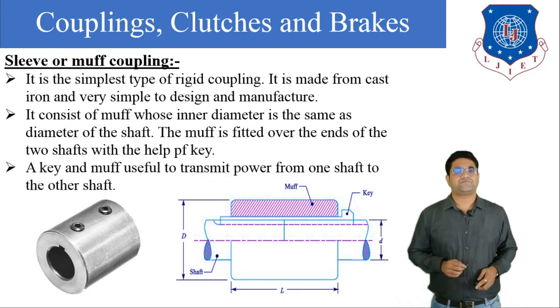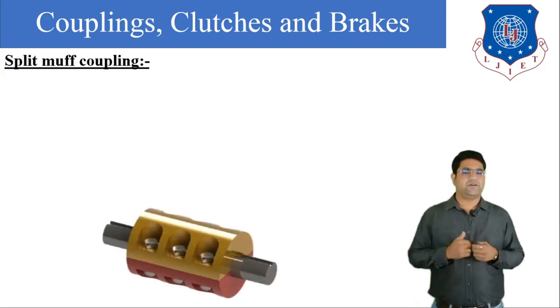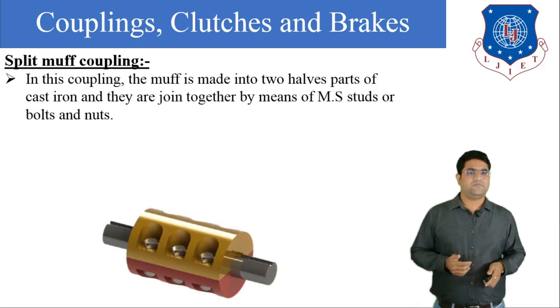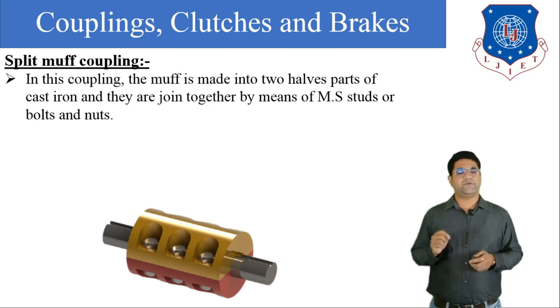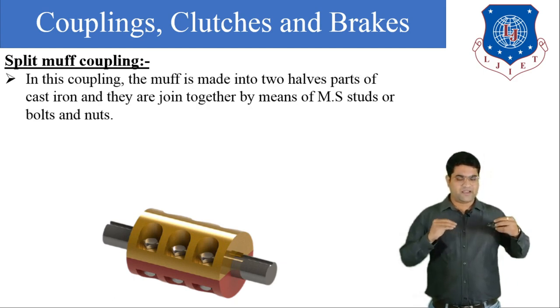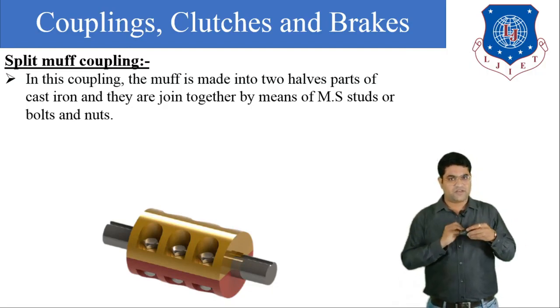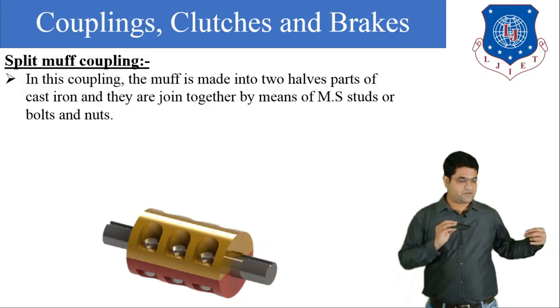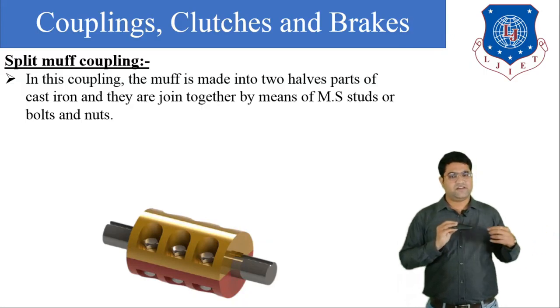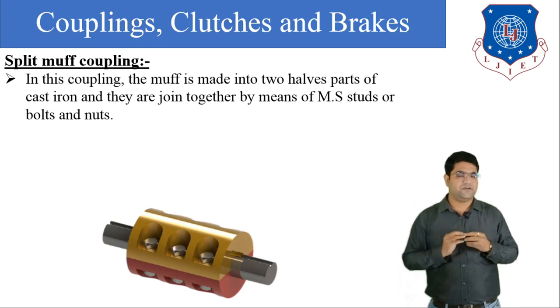Now our second type of muff coupling is the split muff coupling. What is the problem associated with the simple muff coupling? In the simple muff coupling, we have to make the engagement like this: the driven shaft, then we have to feed the muff over the driven shaft, then we have to catch the driving shaft, and then engage the driving shaft with the muff.